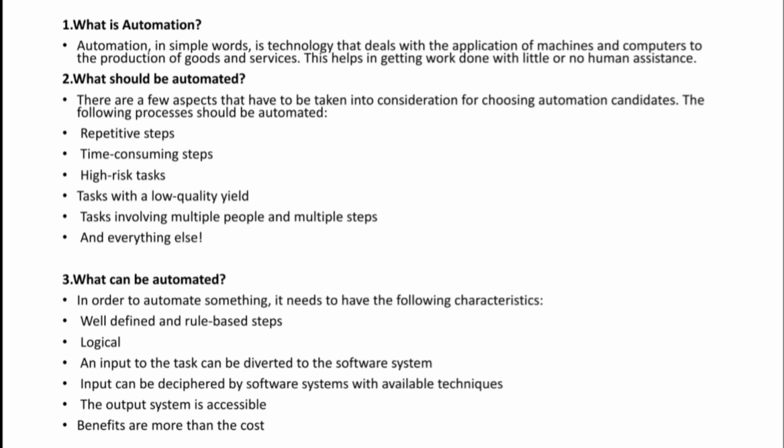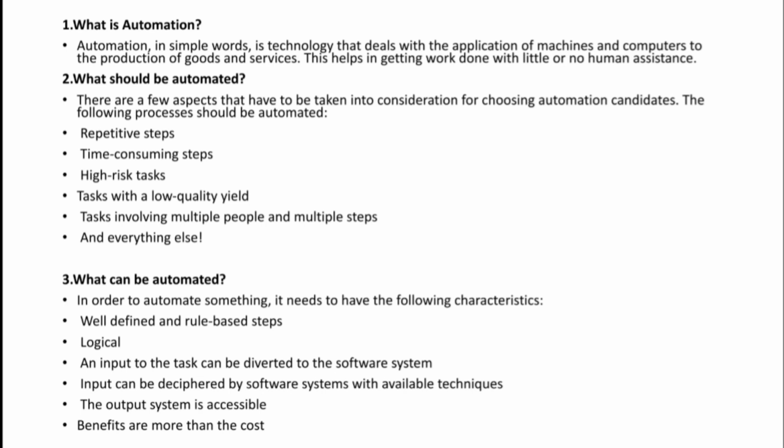That's why, because whatever you are automating, most of the tasks today that are related to software, your input to the task can be diverted to the software system, right? And also the input can be deciphered by software systems with available techniques, right?